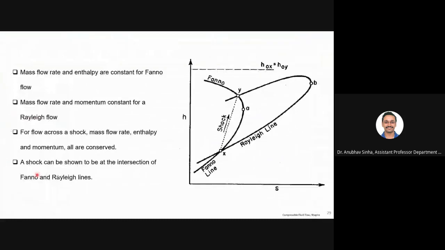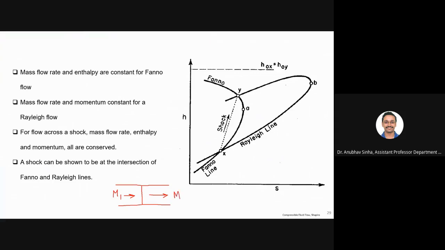Correct. So these are the terms that we discussed. Let me draw it here. I'm just revising what we have discussed in the previous class. We are meeting after a long time. So let us say you have a stationary shock in a tube. Some flow is coming and that flow is moving past the shock. The approaching Mach number, let us say, is M1, and this is M2.